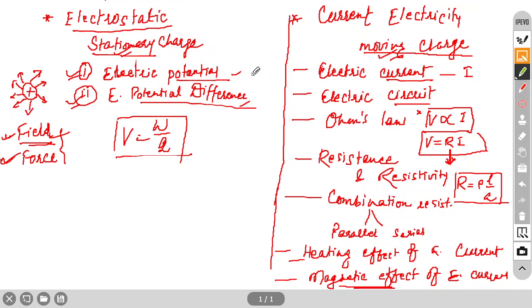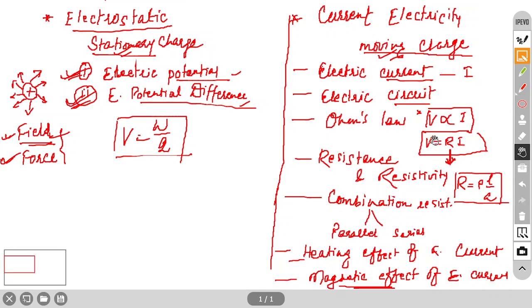So first, one question will definitely come from this side, because electrostatics they have to touch in the exam, because only two parts are there in electricity. Either they will ask what is electric potential, or they will ask what is electric potential difference, or they will ask one numerical related to this formula. I think in the NCERT book a clear definition is not given, they have not differentiated these two terms, electric potential and electric potential difference. There is a little difference, that we will study.